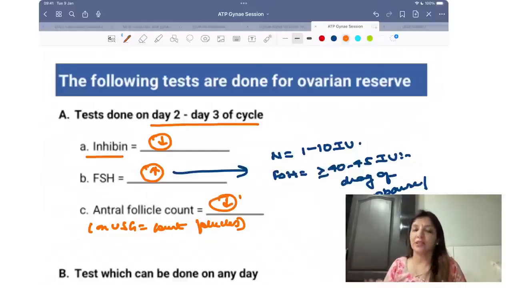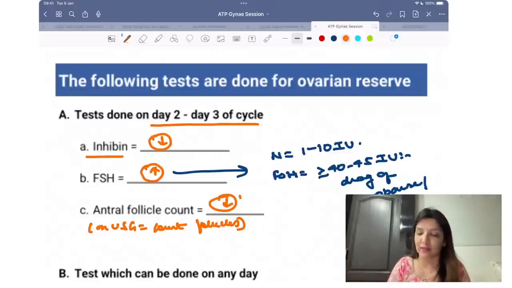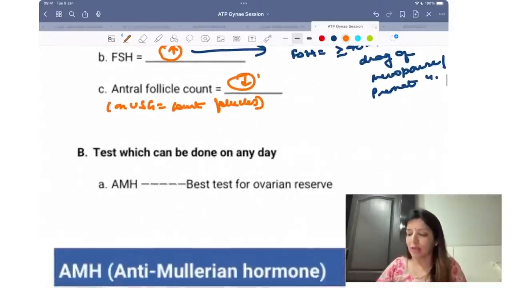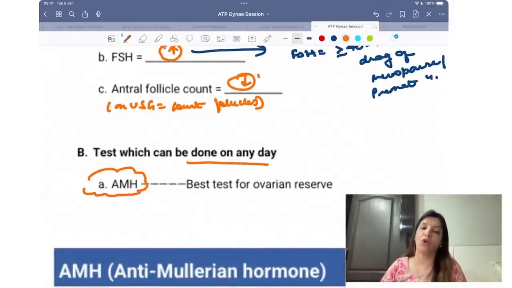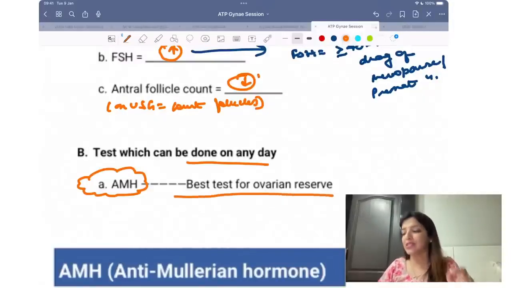So these are the tests for ovarian reserve. Number 1, inhibin levels. Number 2, FSH levels. Number 3, antral follicle count. These are the tests which have to be done on day 2 or day 3 of the cycle. There is one test which can be done on any day of the cycle, that is anti-Mullerian hormone levels.